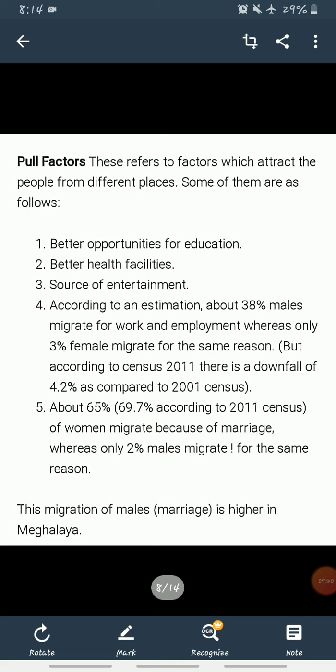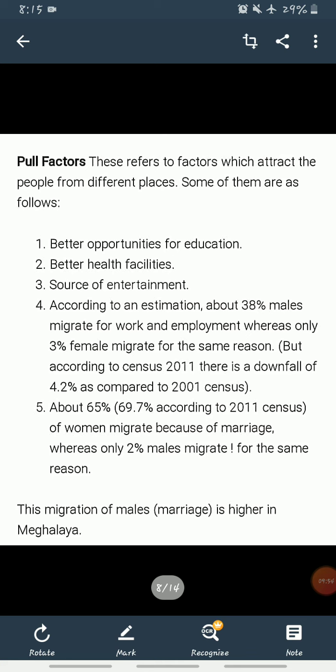These are factors which attract people to different places. Some of them are as follows: better opportunities for education, better health facilities, source of entertainment. According to an estimation, about 38% of males migrate for work and employment, whereas only 3% of females migrate for the same reason. But according to census 2011, there is a downfall of 4.2% as compared to the 2001 census.